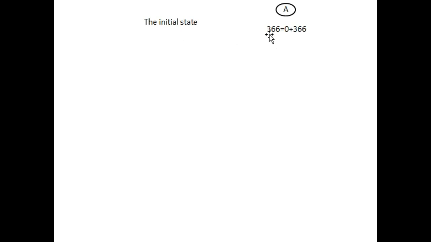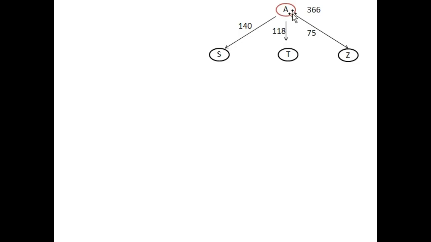Then we will explore this node and check whether it is a goal or not. These are the three nodes which are directly connected to city A. Then we will calculate the value of f of s, f of t as well as f of z. F of s is equal to g of s plus h of s. The heuristic value, 253, we can take from our heuristic value table.